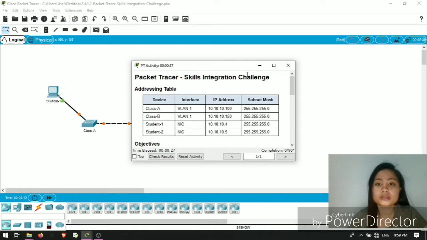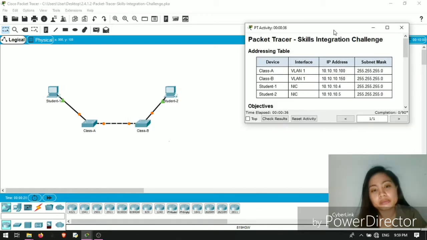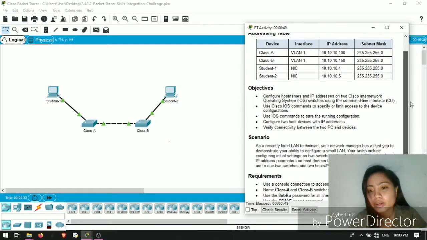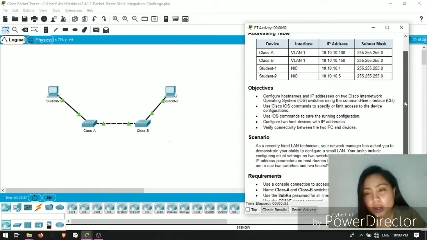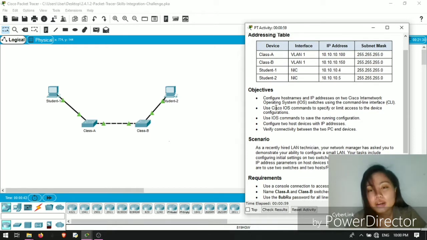So hello guys, as you can see, we are now here in chapter 2, the packet tracer activity. On the right side, you can see the addressing table, the objectives, the scenario, and also the requirements to be done. First, I want to take the objectives of this packet tracer activity.